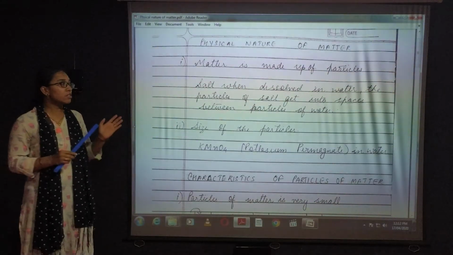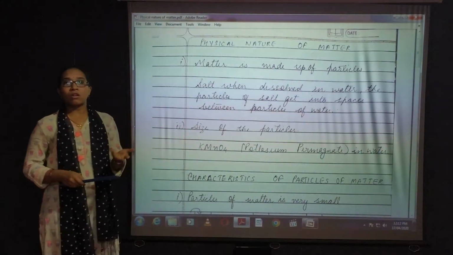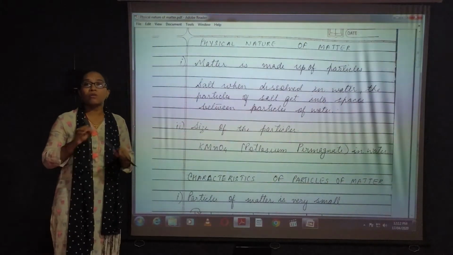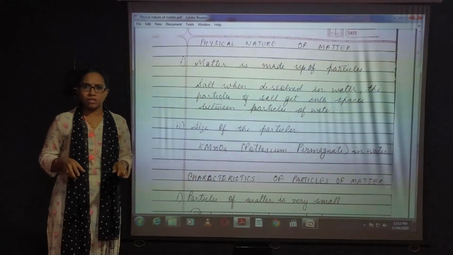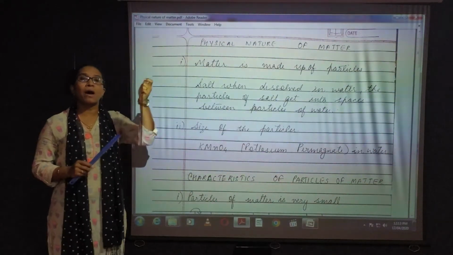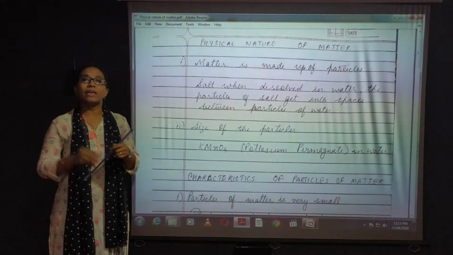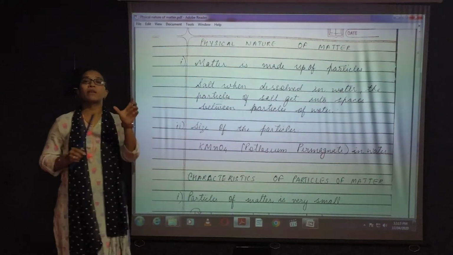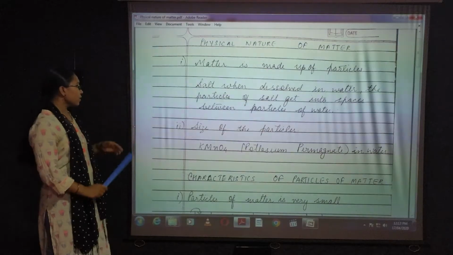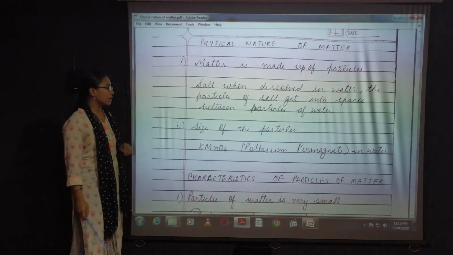What is the mechanism behind it? Water is a liquid form. Liquid has molecules, but the molecules are a bit far away from each other, so there is some gap between the molecules. So the particles of this salt will get inside the space between those molecules and it will be dissolved in that water. Next is size of the particles.